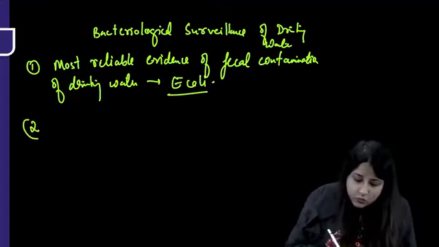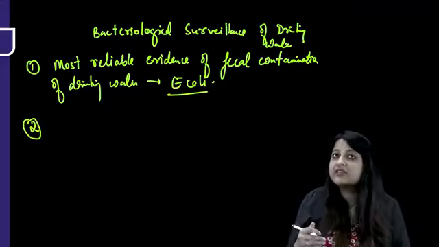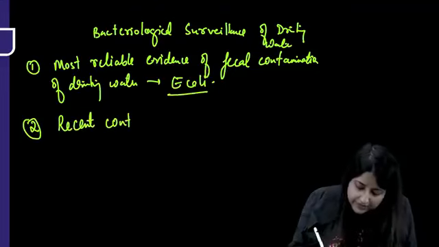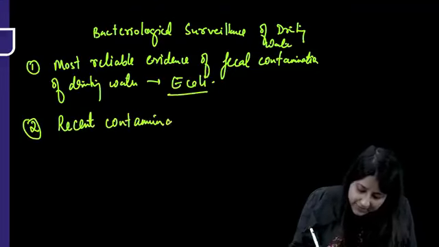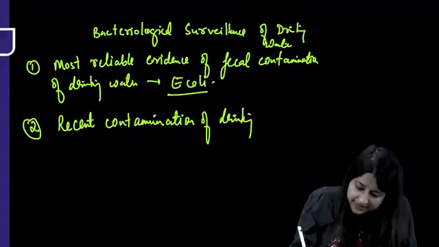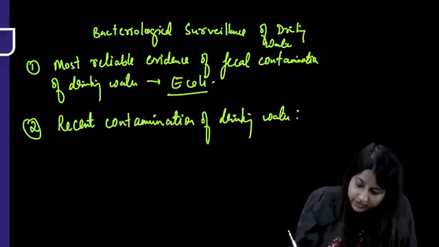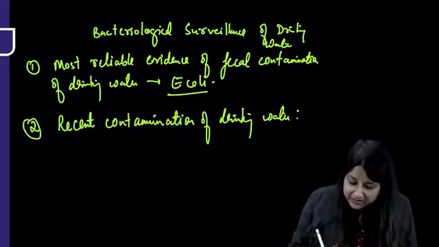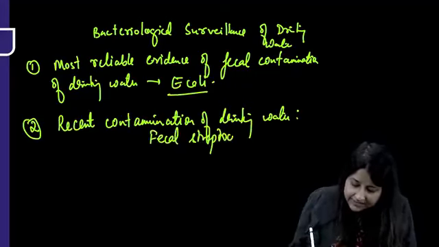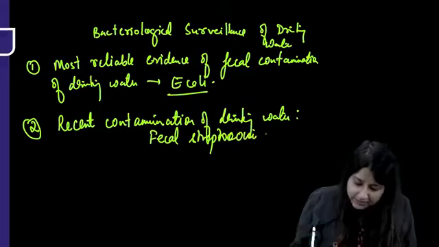Then, presence of which organism provides evidence of recent contamination of drinking water? Evidence of recent contamination is provided by fecal streptococci.